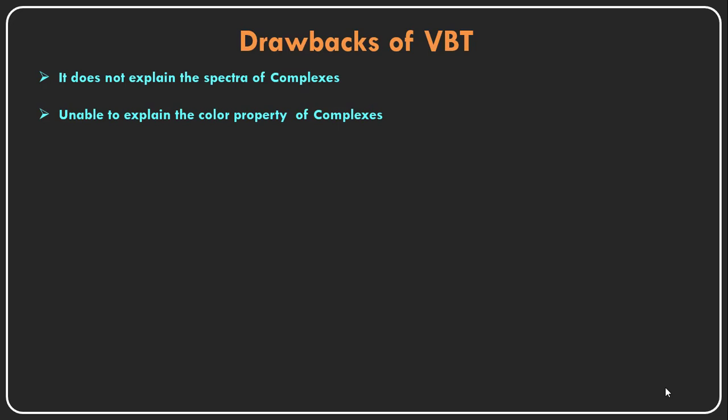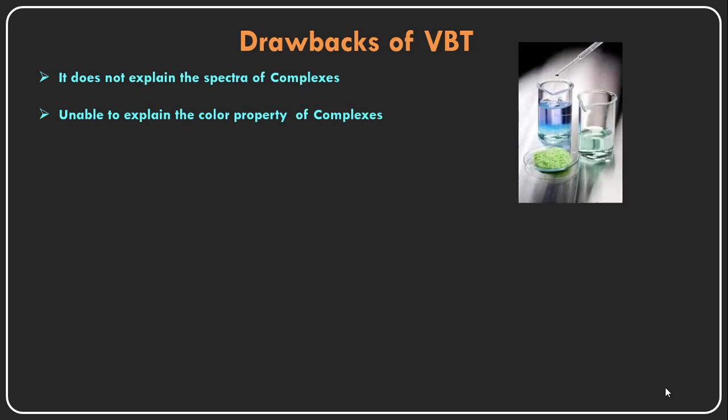since most of the coordinate compounds, complexes, have colors, a different variety of colors. But this valency bond theory did not explain the color property of the complexes. Why they are exhibiting the colors, it does not explain.